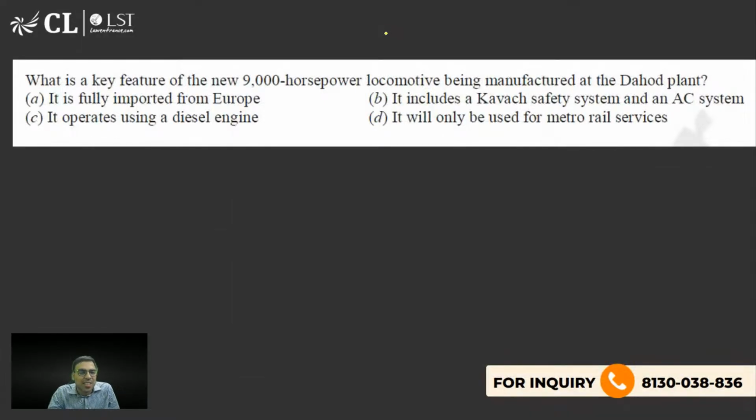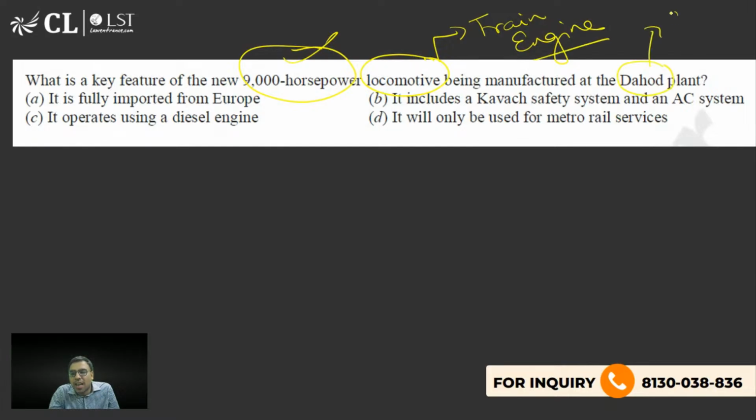Okay, here's the next question. What is the key feature of the new 9,000 horsepower locomotive? Locomotive train के engine को कहते हैं. Being manufactured in Dahod plant. Dahod is actually in Gujarat. So 9,000 horsepower is the power. I hope you are aware.